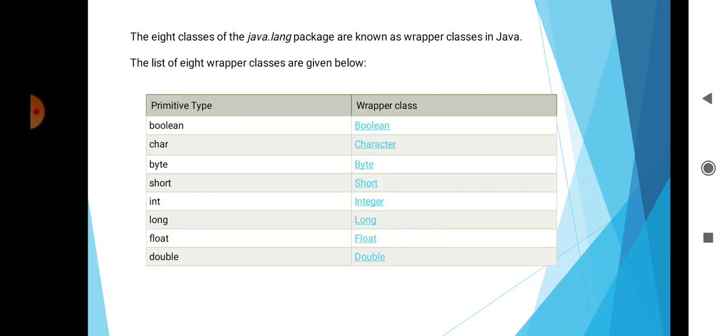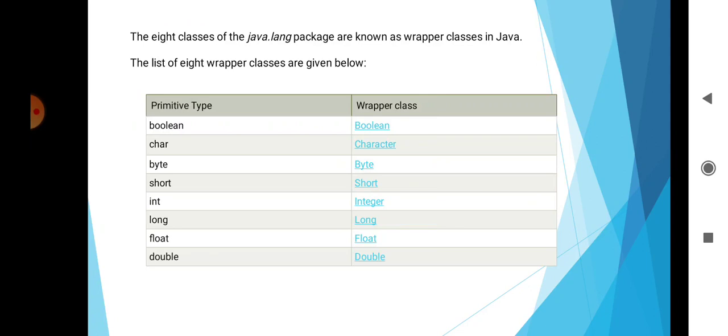Then the 8 classes of the java.lang package are known as the wrapper classes in Java. First is the boolean primitive type, and its wrapper class is Boolean, written as java.lang.Boolean. Second is char, with java.lang.Character.